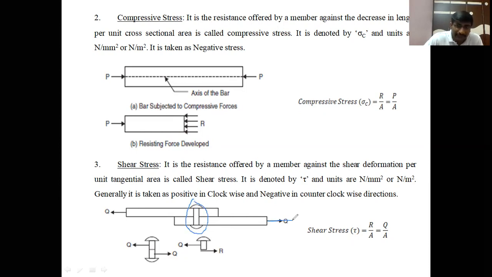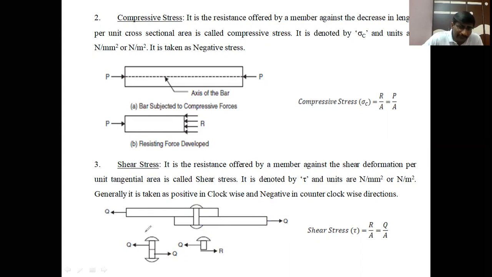When we apply the tensile load on the member, the rivet is trying to deform angularly, or the upper portion of the rivet is trying to slide on the lower portion of the rivet.